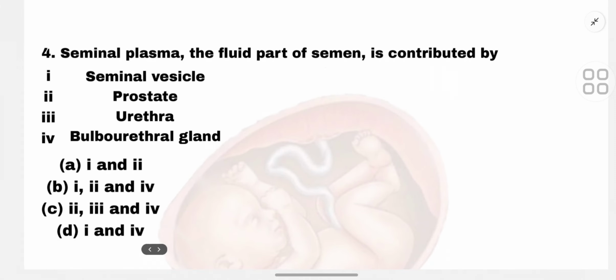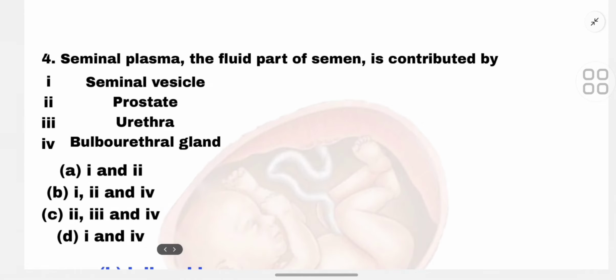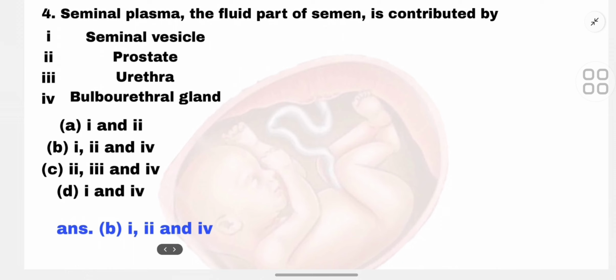So the fourth MCQ is: seminal plasma, the fluid part of semen, is contributed by first seminal vesicle, second prostate, third urethra, fourth bulbourethral gland. And here are the options A, B, C, and D. Different types of options are given here. So the correct answer is B. Okay, so B is seminal vesicle, prostate, and bulbourethral gland. So urethra does not contribute to the fluid part of semen.